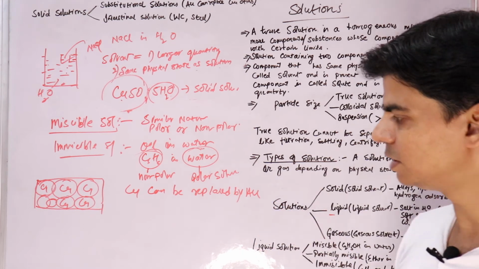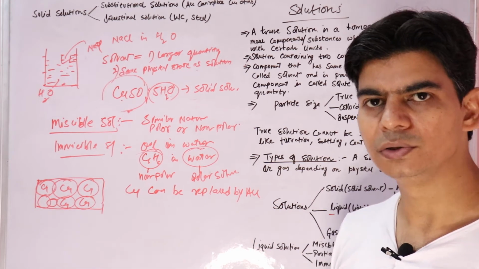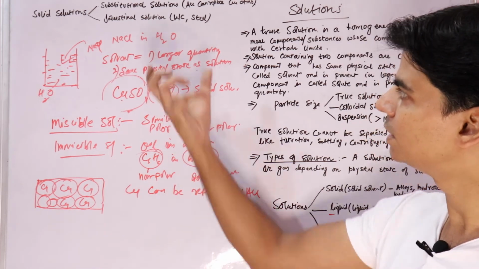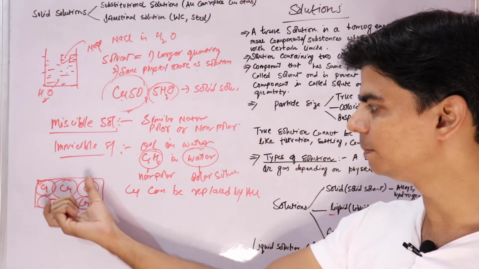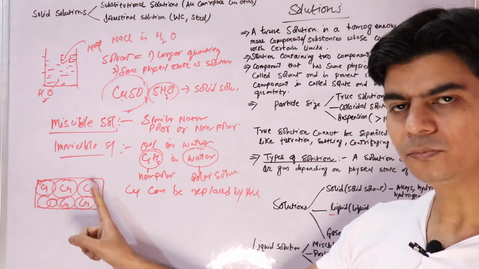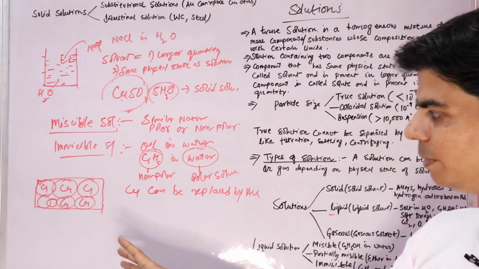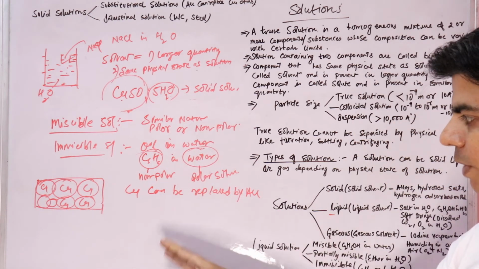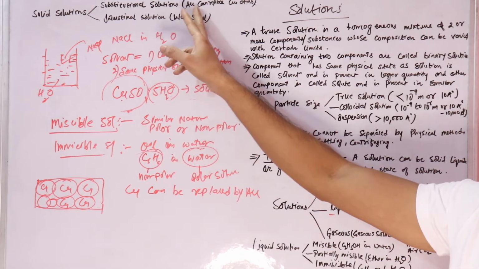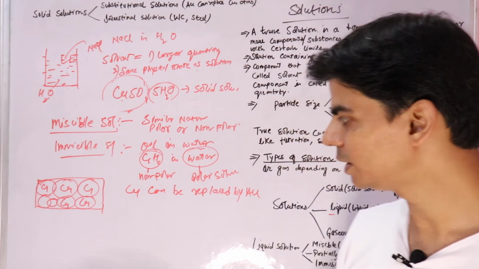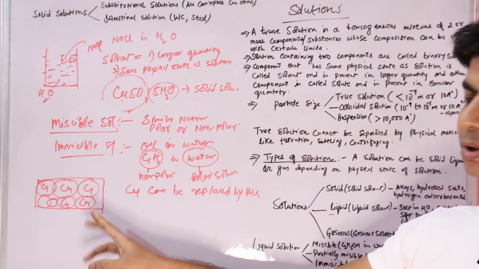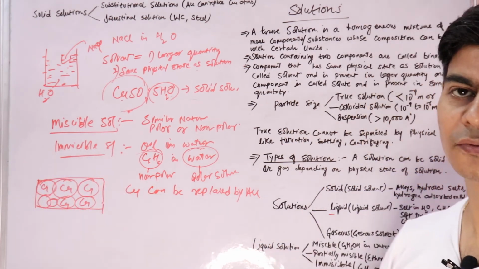And there is a condition to form a substitutional solid solution, that the other metal atom that is trying to replace this atom from its host lattice should be of the same size, right? Since we know that gold and copper are of the same size, gold can replace copper atoms from the crystal lattice of copper.